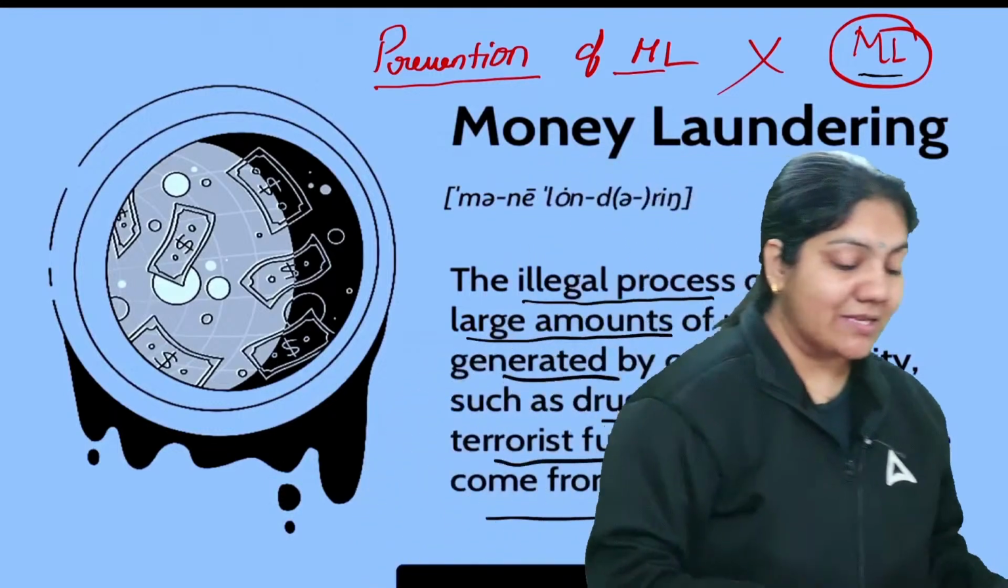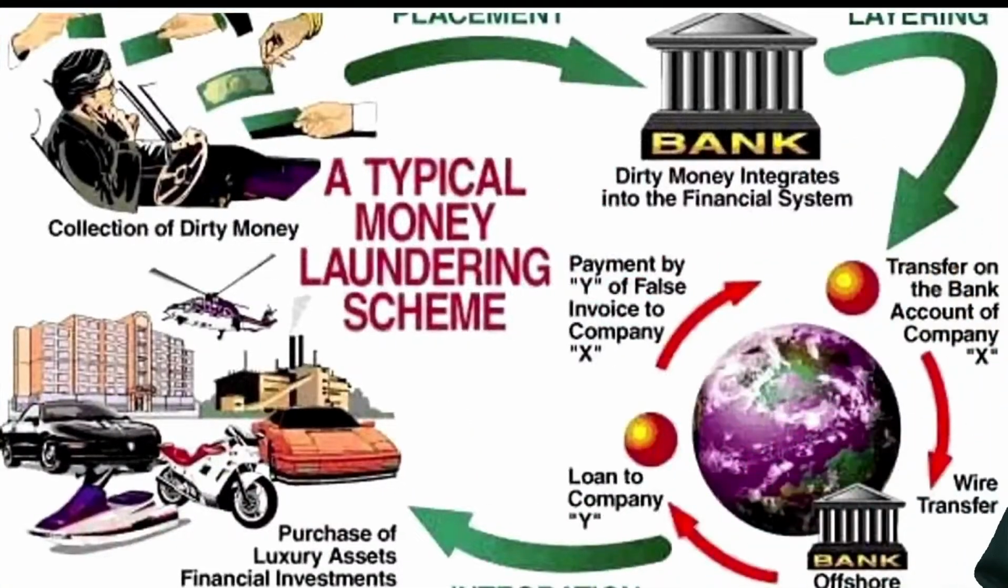Now let's move toward the diagram. See the class, this is your diagram. A typical money laundering scheme is done like this. One by one, I'm going to tell you what exactly this means. First of all, there is a collection of dirty money, which is black money. Suppose this person does not pay the tax. If he is not paying tax, that is called dirty money, black money. Now he wants to convert it into legal money.